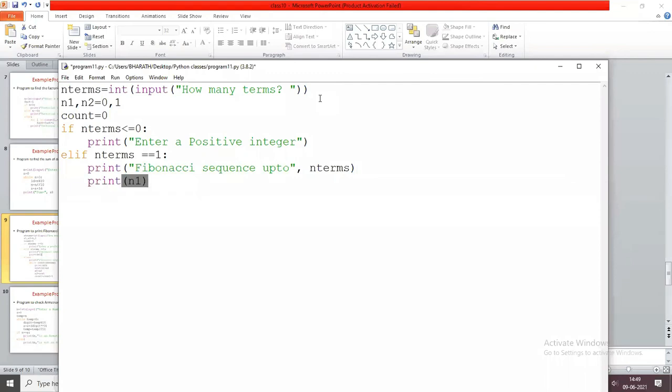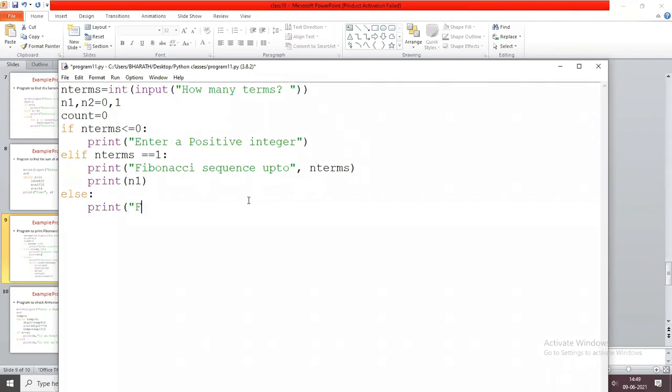Here I am taking two values, n1, n2 equals 0, 1. If I enter the number of terms as 1, then I display only n1. Now else, another case.